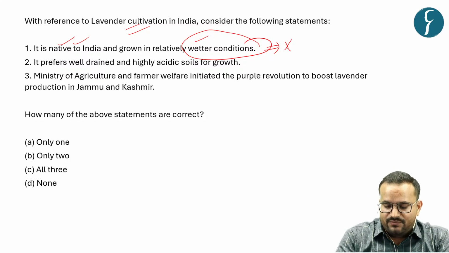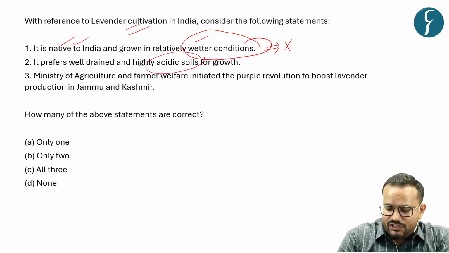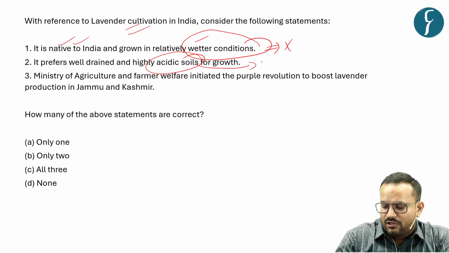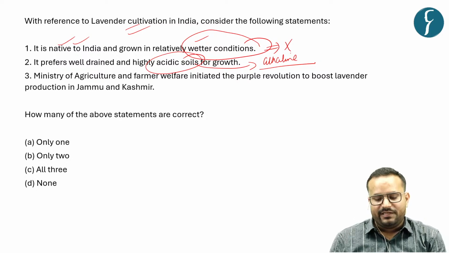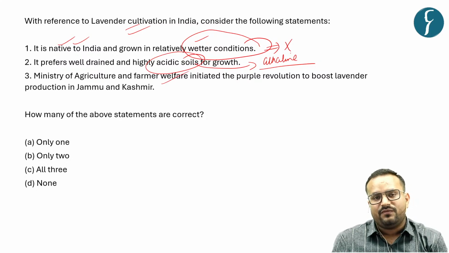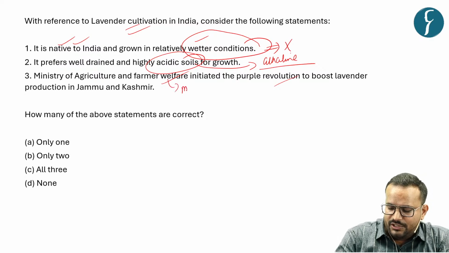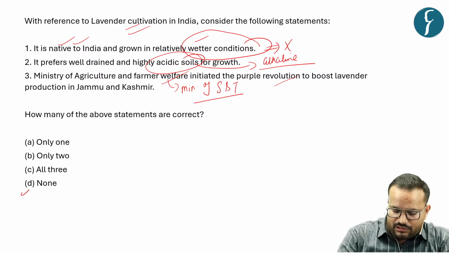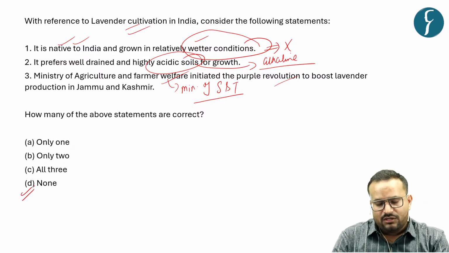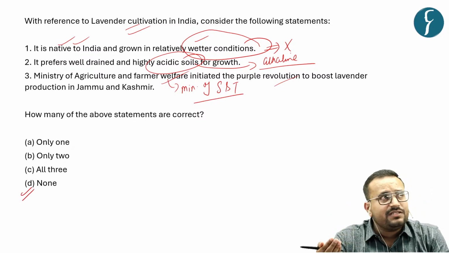Now it prefers well drained and highly acidic soils. This statement is also wrong, because it prefers alkaline soils. Thirdly, Ministry of Agriculture and Farmer Welfare initiated this purple revolution. This is wrong because it is Ministry of Science and Technology. So all the three statements are wrong. So answer is D, that is none of the statement is correct.